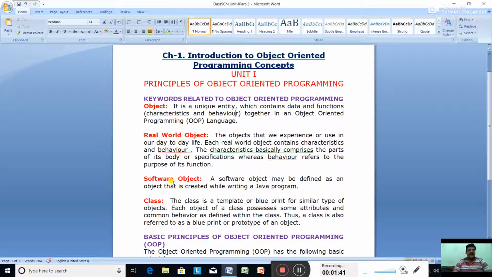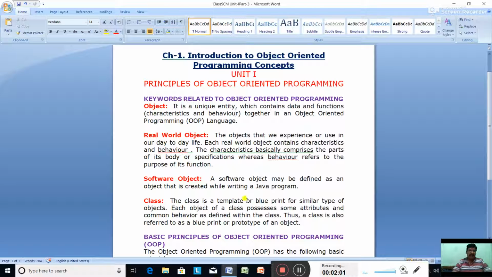Next is, what is a software object? A software object may be defined as an object that is created while writing a Java program. The software object is created while writing a Java program.